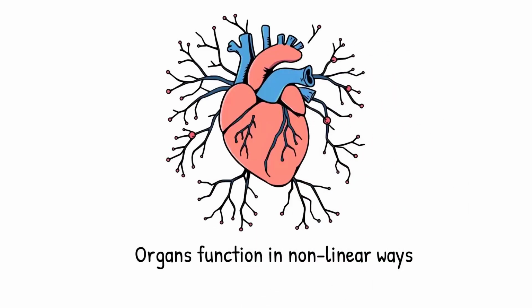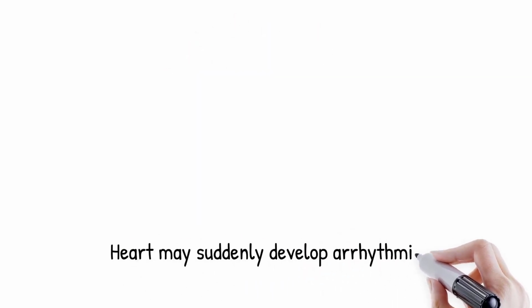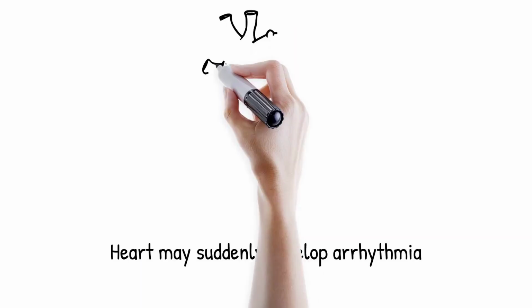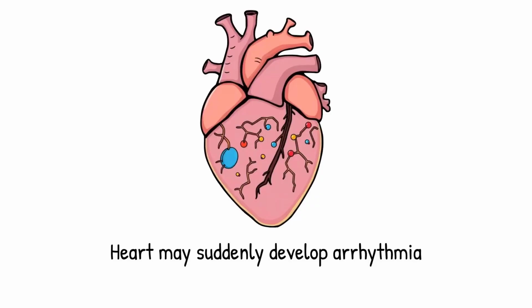Biological organs such as the heart, lungs, and brain do not operate in a strictly proportional manner, but instead respond in highly nonlinear ways where small changes in inputs can yield disproportionately large or unexpected outputs. For instance, the heart can remain stable under gradual increases in workload, but may suddenly transition into arrhythmia once a hidden threshold is crossed. These behaviors arise because organs consist of vast networks of interacting cells, feedback loops, and oscillatory processes that cannot be reduced to simple cause and effect chains.